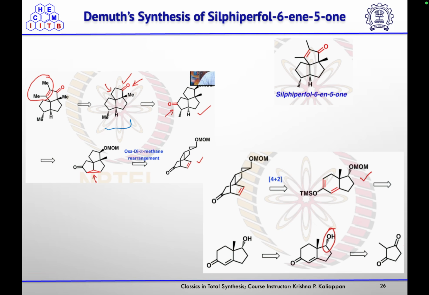And here they wanted to use this oxa-di-pi-methane rearrangement reaction for formation of this 5-5-5 fused ring system from this advanced intermediate.